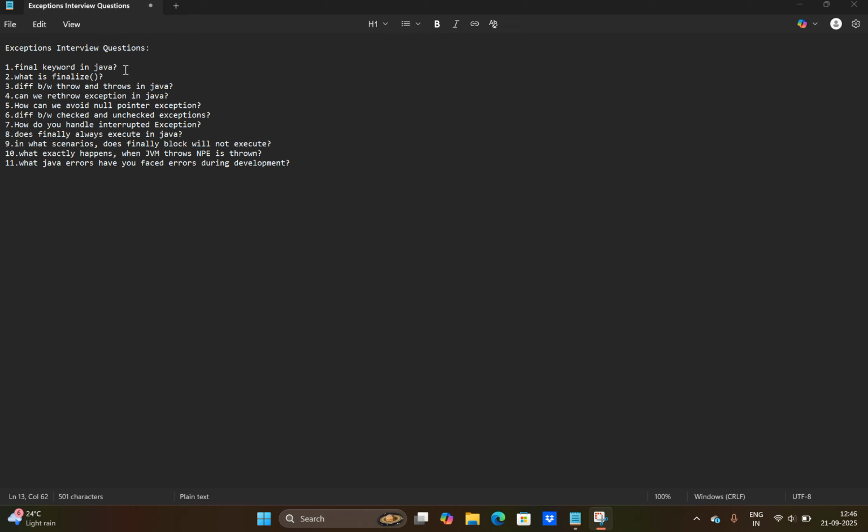When the JVM crashes or is forcibly terminated, or there is an infinite loop or infinite recursion in the try block, finally won't work. I'm repeating again: there are four points. When System.exit is called, when the thread is interrupted or forcibly stopped, when the JVM crashes or is forcibly terminated, and an infinite loop or infinite recursion in the try block.